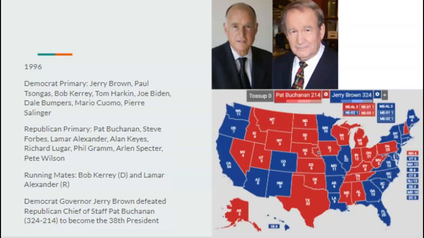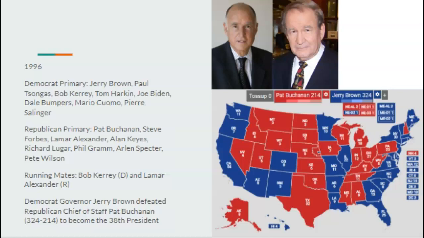And the Republicans nominate Paul Laxalt's chief of staff, Pat Buchanan. And even though Buchanan's political ideology is the norm nowadays, he himself would just still be seen as far right due to his rhetoric and anti-Semitic comments that he's made. Even if a tenth of those were taken out of context, he still has said some pretty messed up things despite that. And it's the messed up things that Democrats don't want to focus on. It's weird. But Jerry Brown would defeat the controversial Pat Buchanan 324 to 214 to become the 38th president.